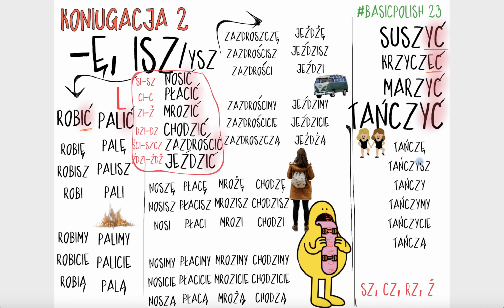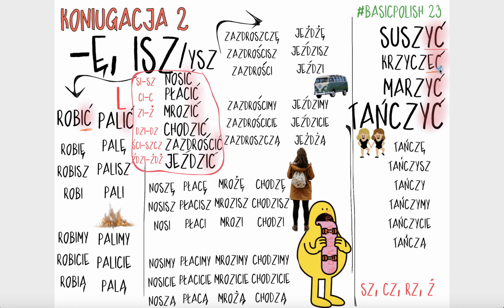So let's see. Suszę, now suszysz, right? Suszysz. Then we've got suszy, like tańczy. Then we've got suszymy, like tańczymy. Suszycie, like tańczycie. And suszą, like tańczą, right?